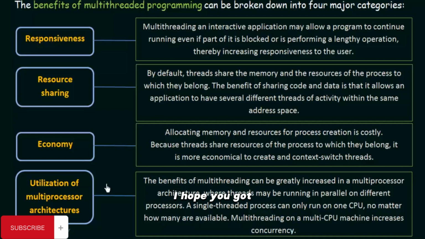With this, I hope you got the basic idea of threads and the meaning of single-threaded process and multi-threaded process. We also saw that most systems now follow a multi-threaded approach, how a single process can have multiple threads associated with it, how they share the resources of the process to which they belong, and how these things are beneficial for our computing.